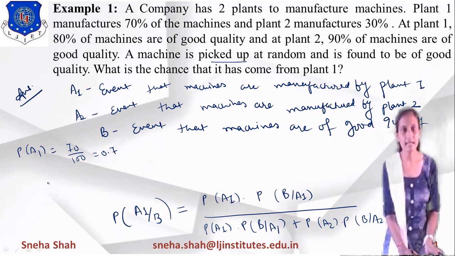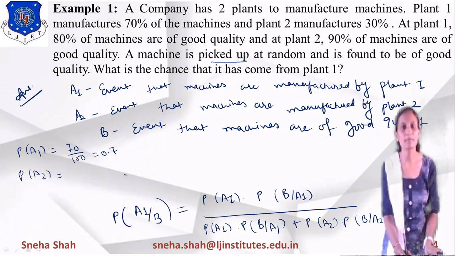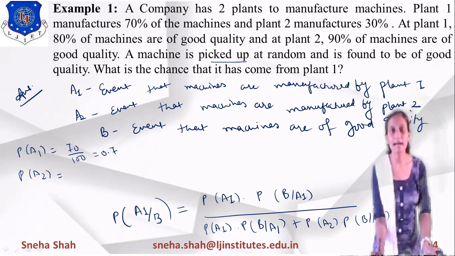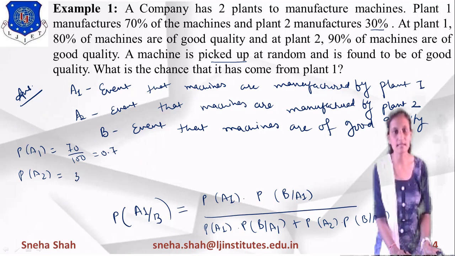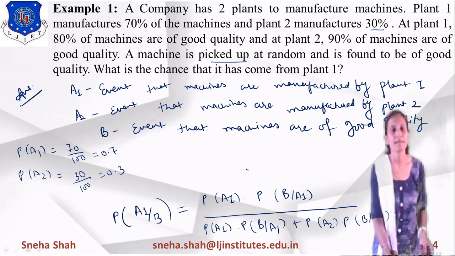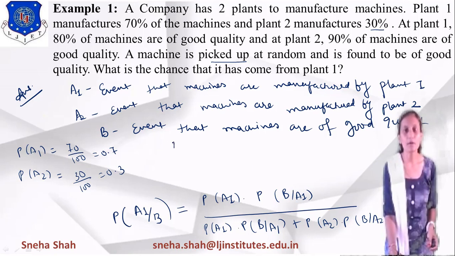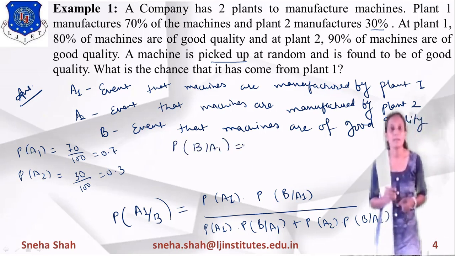Same way, if we are finding the value of probability of A2, that is selection from plant 2. So plant 2 manufactures 30%. From this we can say that 30% means 30 divided by 100 means its value equals 0.3. Same way, if we are finding probability of B given A1, what is the meaning of this?